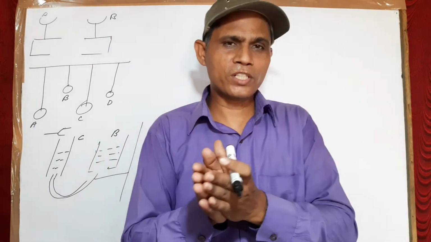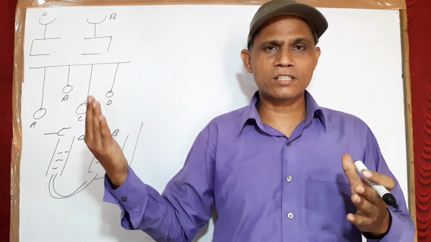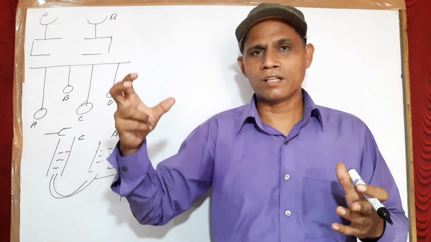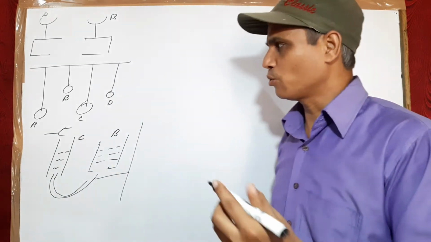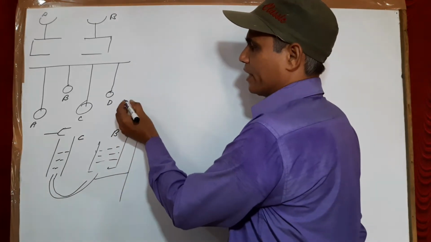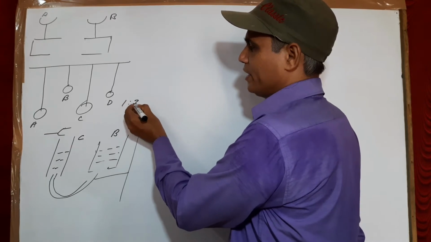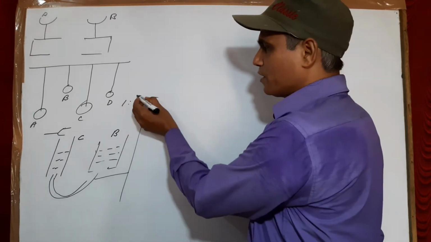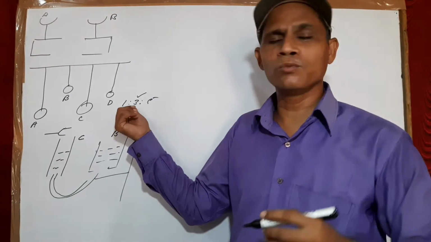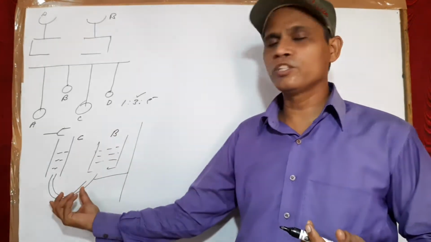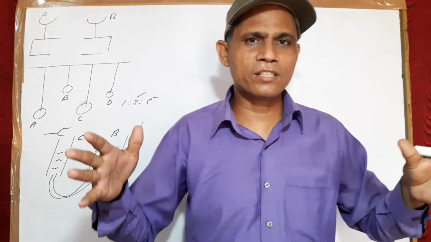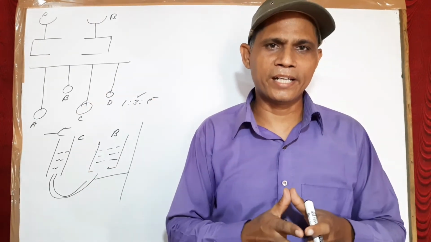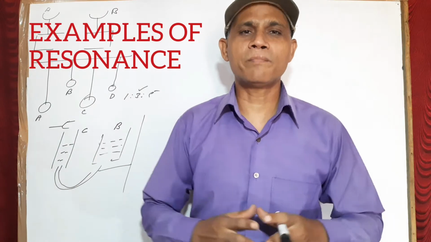Because in the first case, in the beginning when I was discussing the closed organ pipe, I told you that the frequencies of a closed organ pipe vary in the ratio of 1:3:5. So after 3 times, when the length of the air column becomes 3 times, then again you get resonance. So in this way the resonance takes place.